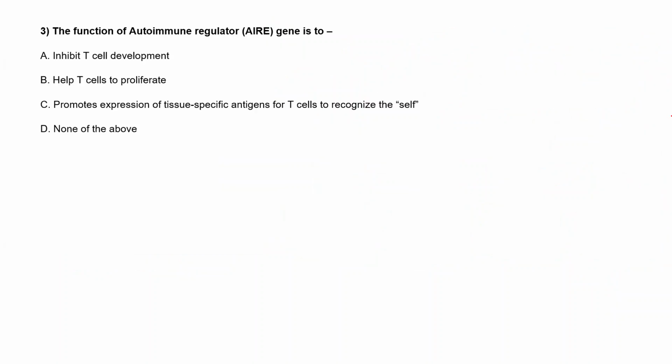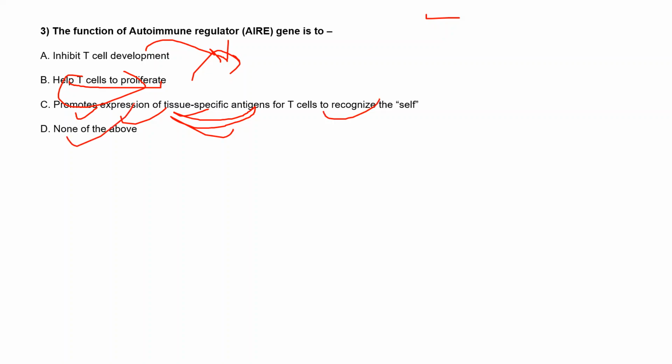So moving to the next question: the function of the autoimmune regulator, that is the AIRE gene, is? Option A is it inhibits T cell development. Option B is it helps the T cells to proliferate. Option C is it promotes the expression of tissue specific antigen for T cells to recognize the self. And option D is none of the above.